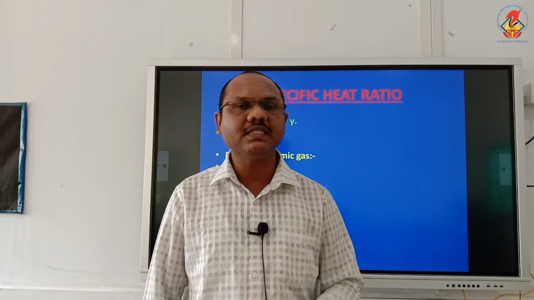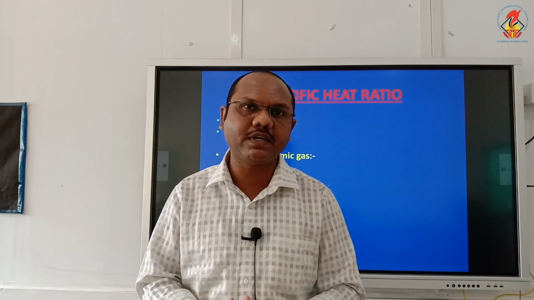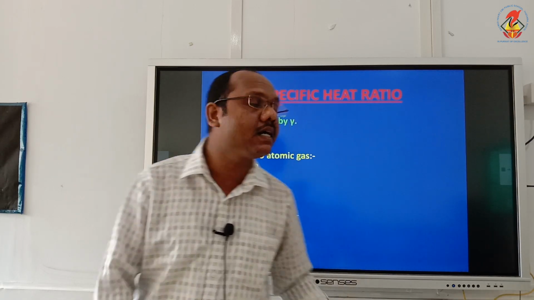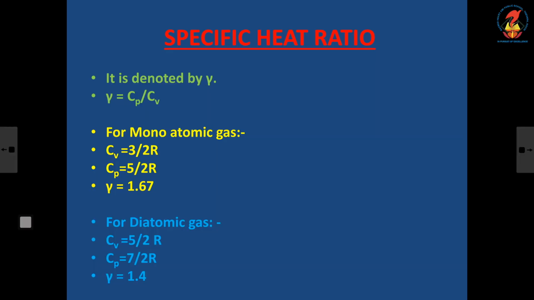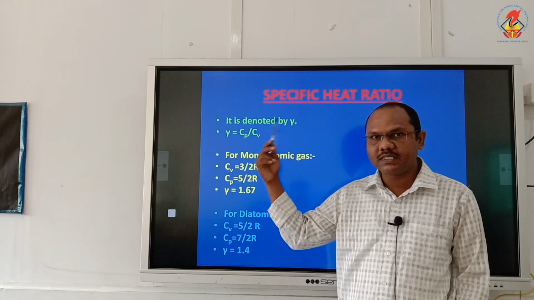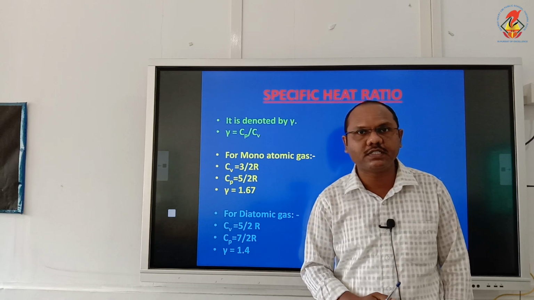Now, since gases have two types of specific heat, we can take the specific heat ratio. Specific heat ratio is given by the term gamma, and gamma is equal to Cp by Cv, specific heat at constant pressure by specific heat at constant volume.